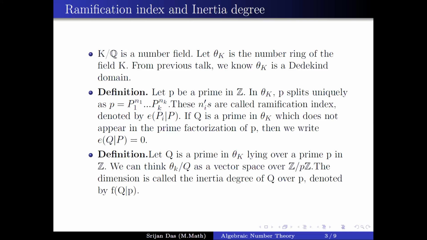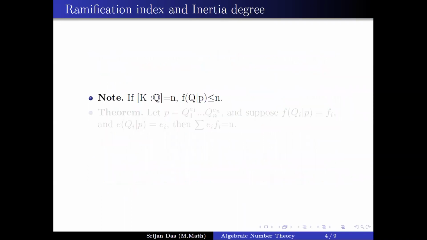And as we have seen previously, O_K has finite rank over Z. It is rank n. So when you think of it as a vector space over Z mod p, the dimension is of course going to be finite. This degree of the extension of Z mod p inside O_K mod q, whatever this degree is, we call this the inertia degree. And of course this inertia degree will always be less than or equal to n, where n means the degree of the extension L over Q.